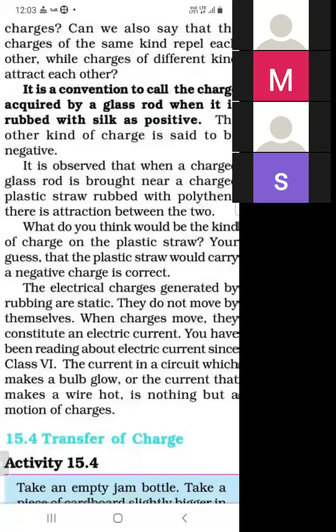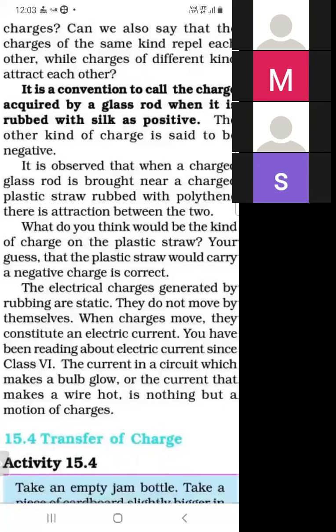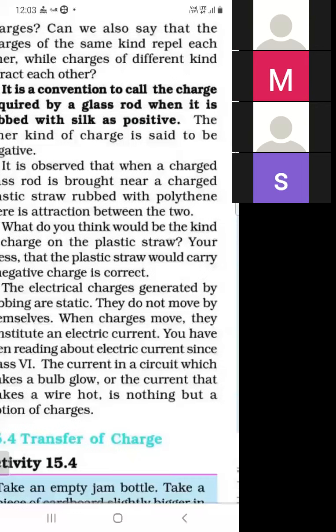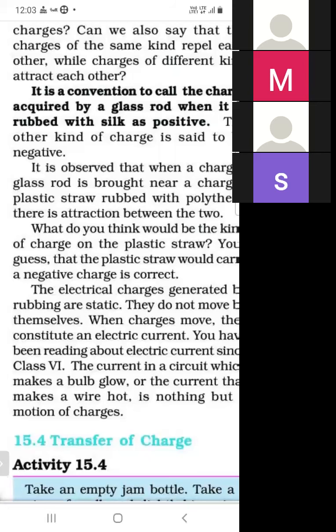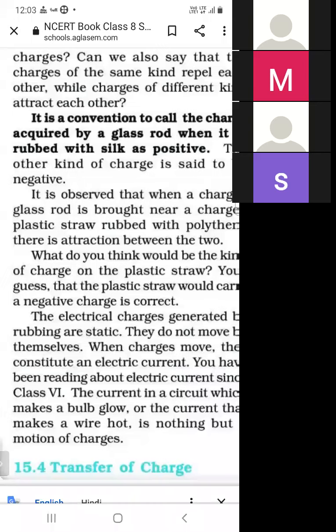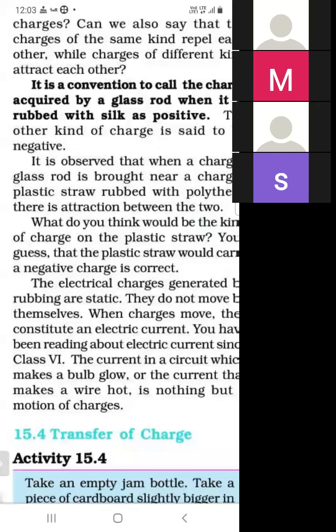So the current in a circuit which makes a bulb glow, or the current that a wire holds, is nothing but a motion of charge. So when current flows in any circuit, in any wire, then these charges move. So then these charges are not static charge. So there are two types of charge. First is static charge. Charge produced by rubbing is called static charge, and charge produced by the motion of charges is called dynamic charge. So you have to remember this definition.